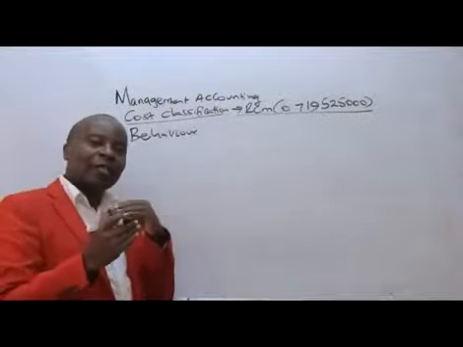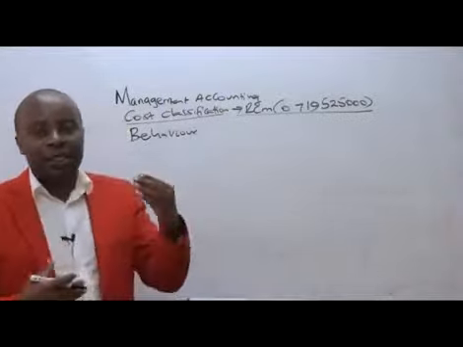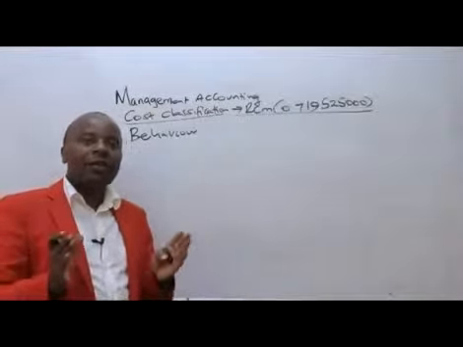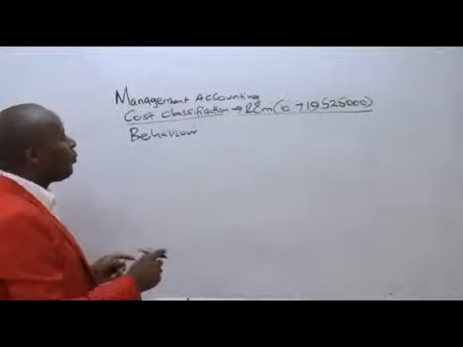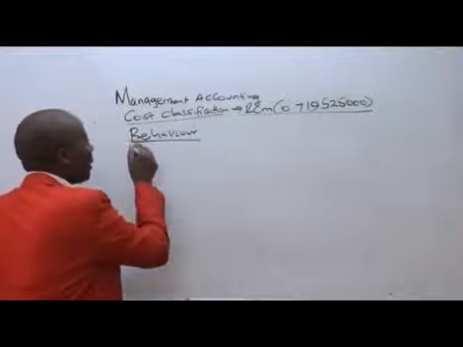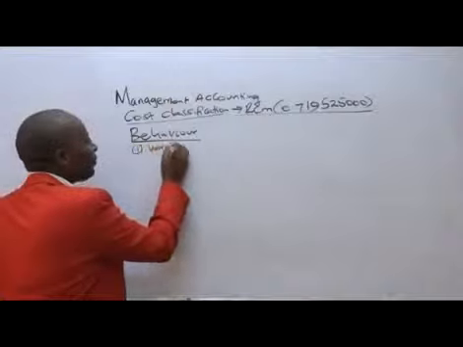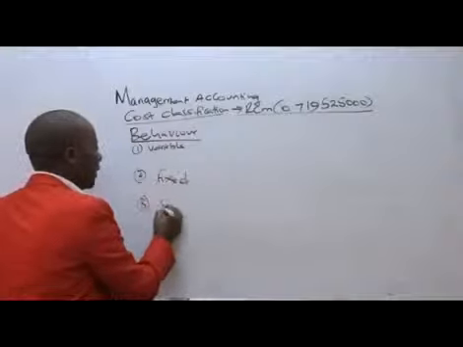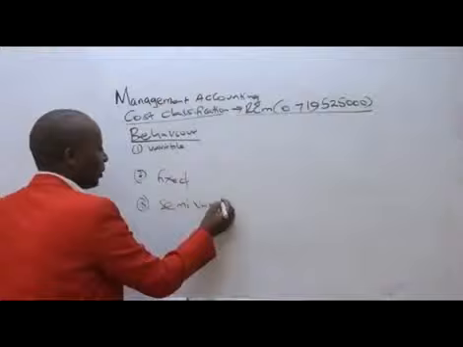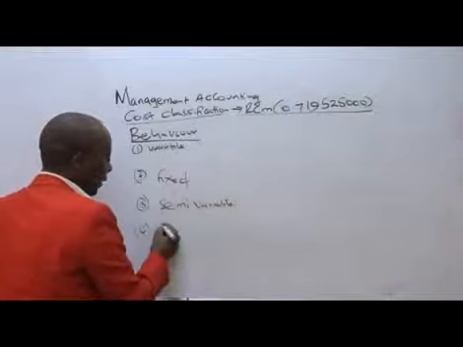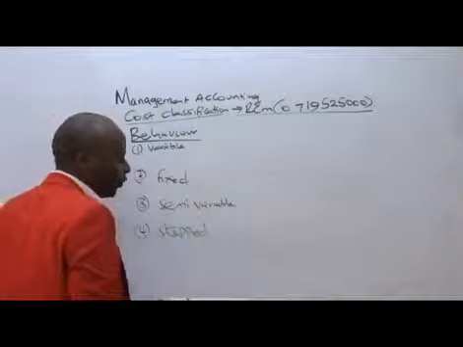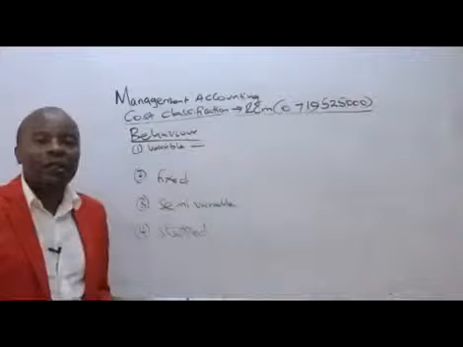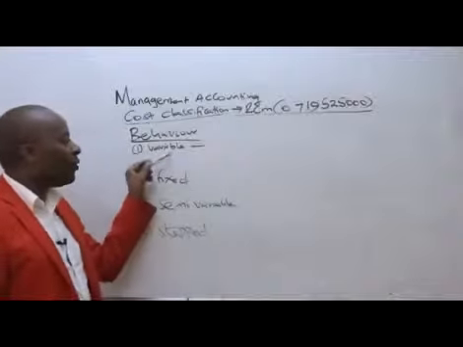You know, there are those costs that change as output changes. There are those costs that are ever static. So in terms of behavioral classification, we have costs that are variable, costs that are permanently fixed, costs that are semi-variable, and costs that move forward in form of steps, what we call the stepped fixed cost.